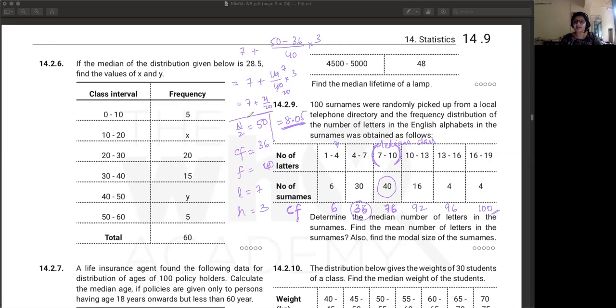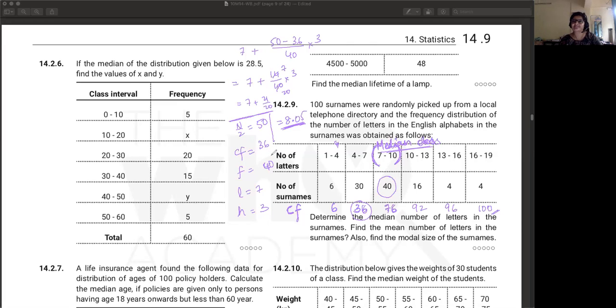Rest of you, quick check. One, did you identify the correct median class? Did 7 to 10 come? Yes, Sanat has gotten it. Good stuff. And then check all of these values. n by 2 should be 50, CF should be 36, F should be 40. Mihika used CF instead of F. Manasvi got it.